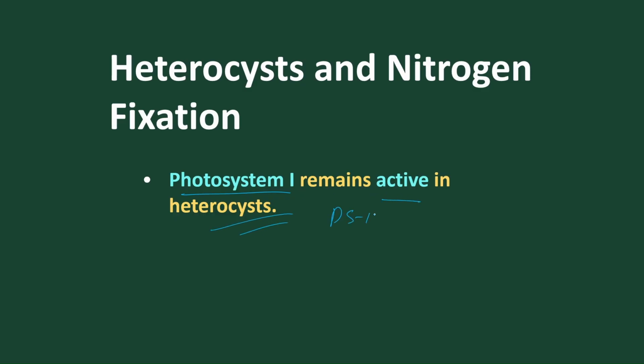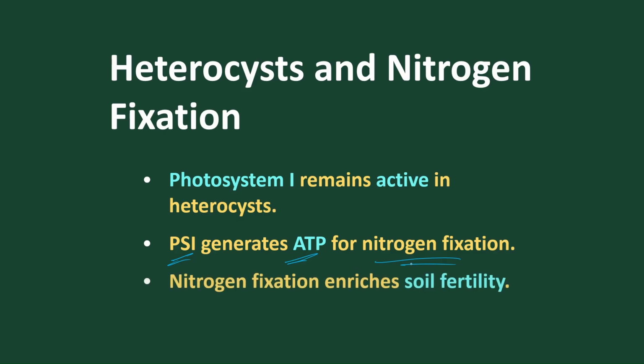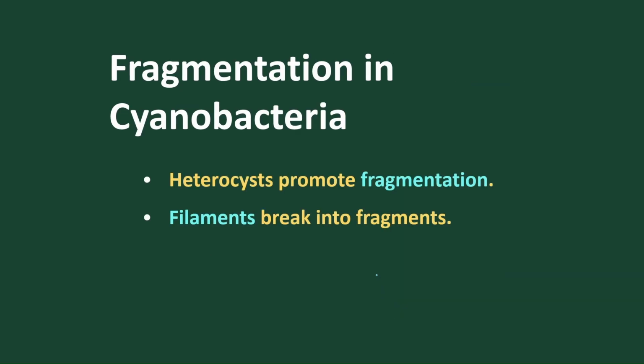Photosystem 2 is active in trichomes, but photosystem 1 is active in heterocysts. So PS1 generates ATP for nitrogen fixation. Nitrogen fixation needs ATP, and this ATP is used to fix nitrogen, and this nitrogen helps in increasing the soil fertility.